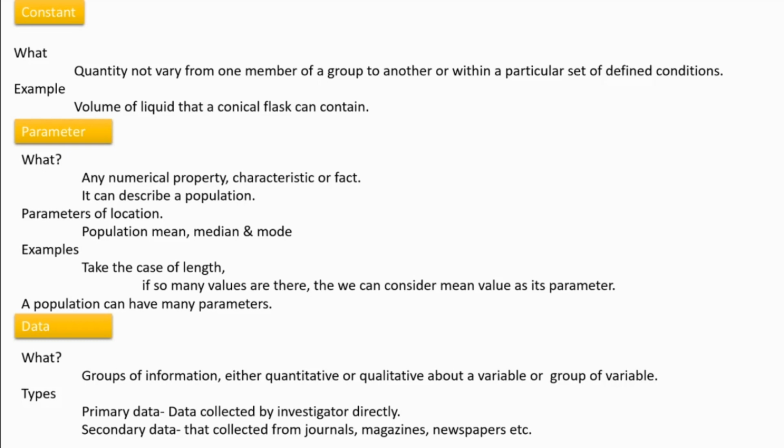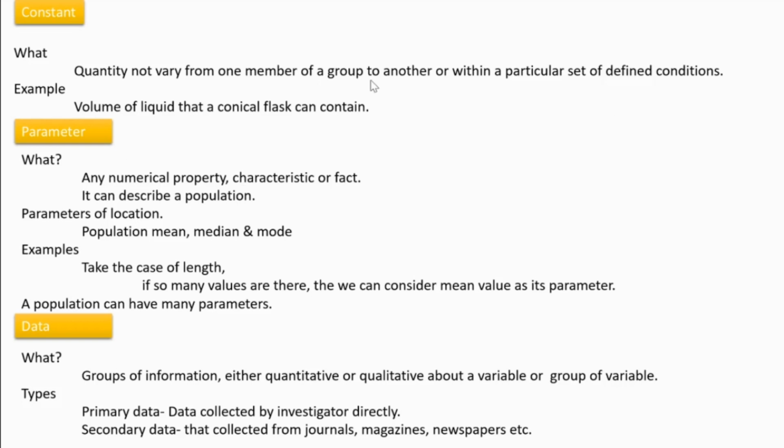Then as an average, we need to have a single number. So what are we doing? We are adding all these values and dividing by the total number of students, because we are going to have a mean value. Then we can tell that altogether the students of this class have an average height of this much. I think the matter is very clear to you.